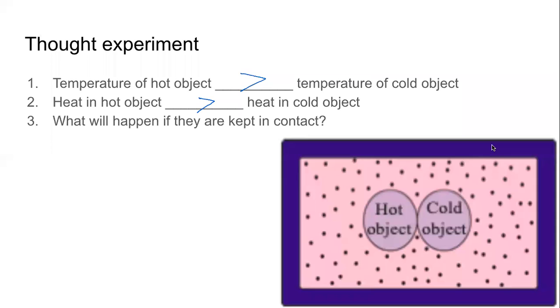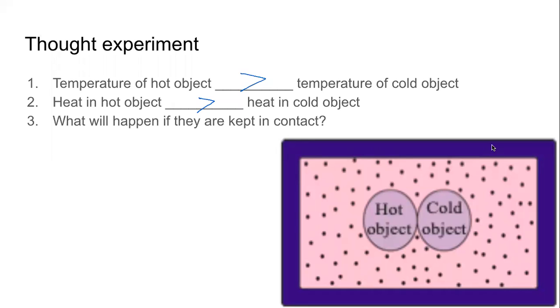First one is conduction. Second one is convection. And the third one is radiation. Heat transferred by electromagnetic waves is called radiation. Heat transferred by the movement of the particles is convection. Heat transferred just by contact is called conduction.